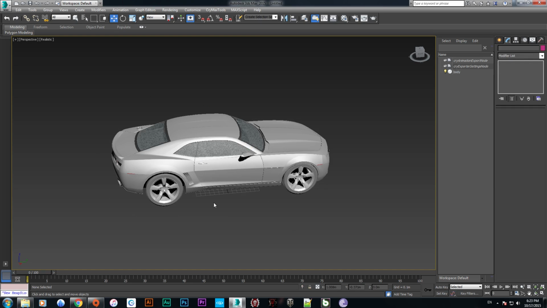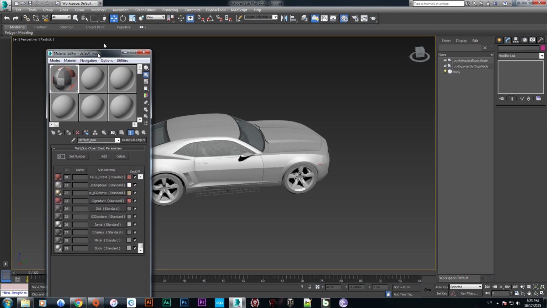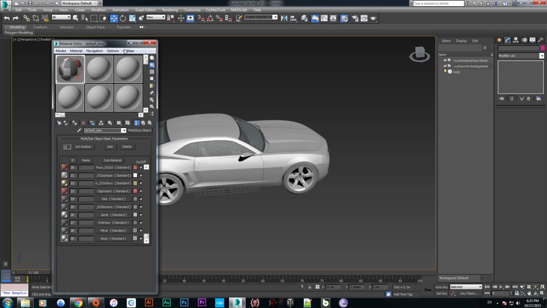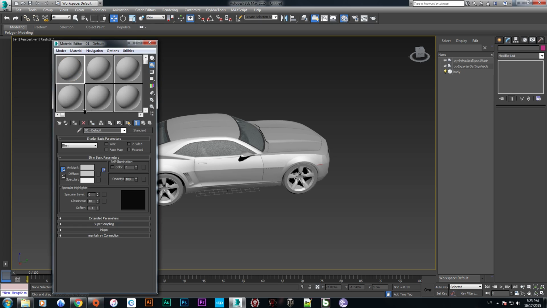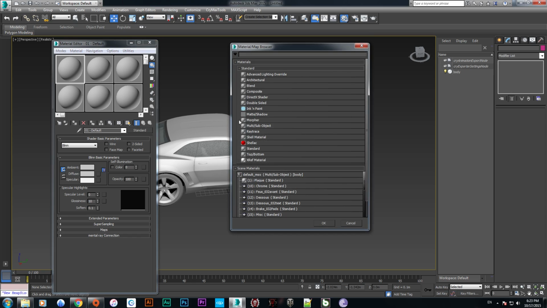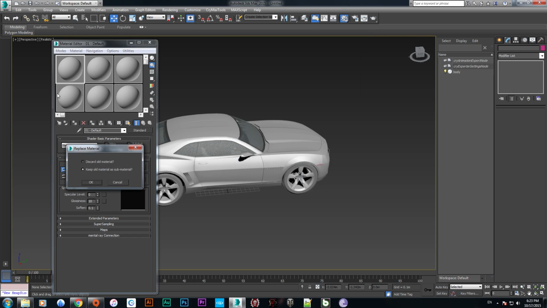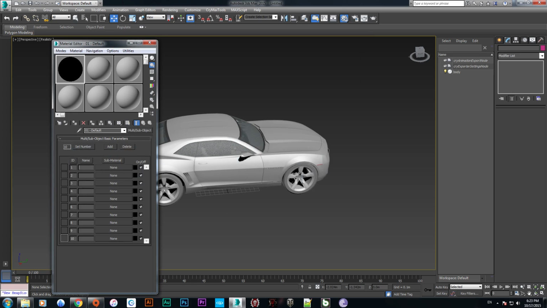Now we are going to create a material. Here are the default materials. We go to Utilities and reset the material editor slots. Now we make it Standard instead of Multi/Sub-Object material and discard our material. First, we need the materials: first is body, second is chrome, third is glass, and fourth is plastic, and it should be light black.